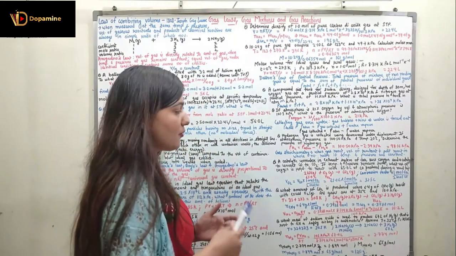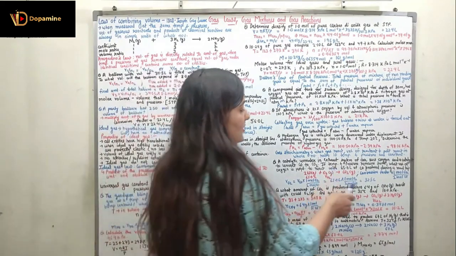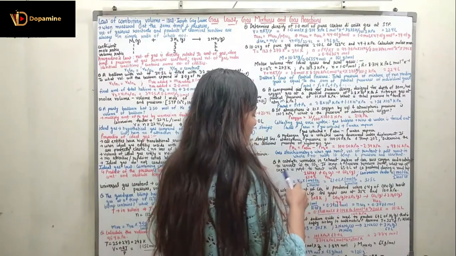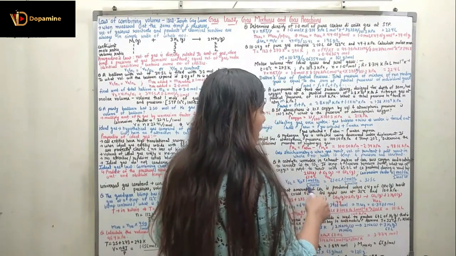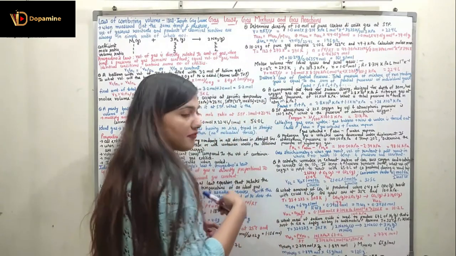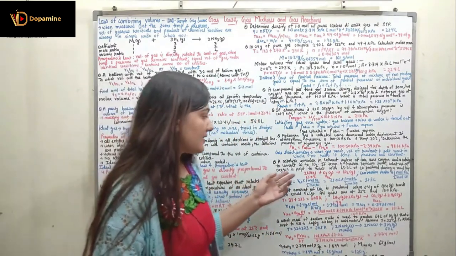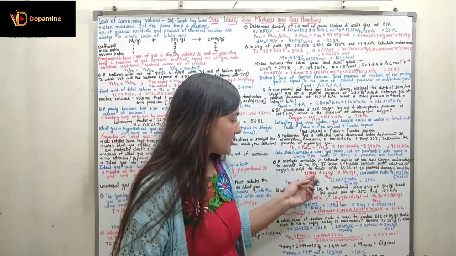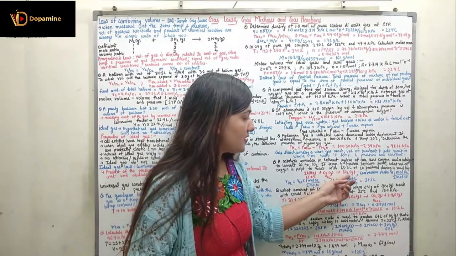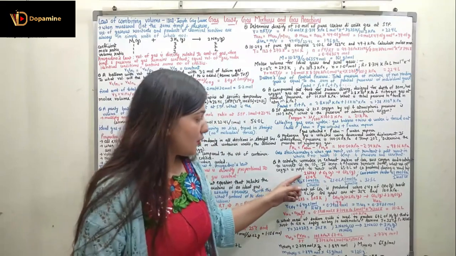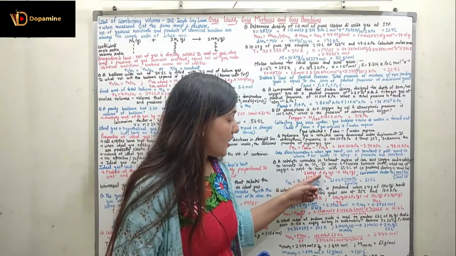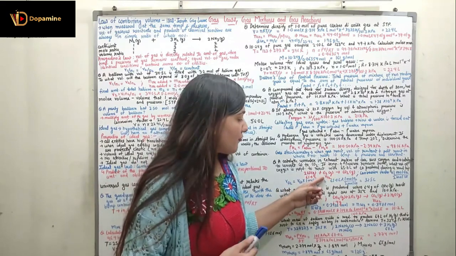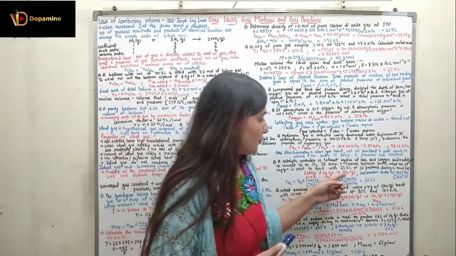So we know the amount of carbon monoxide, right? We need to find out the volume of O2. First of all, we are going to write out the balanced chemical equation. 2CO in the gaseous form plus O2 in the gaseous form gives 2CO2 in the gaseous form. The amount of carbon monoxide is 65 liters. The volume of O2 is not given, that we have to find out, so we have V of O2.